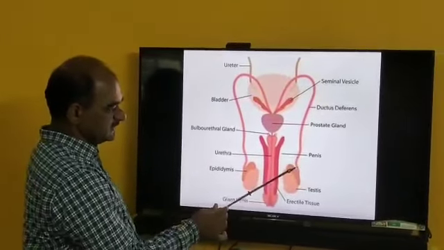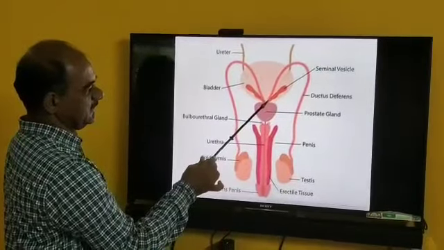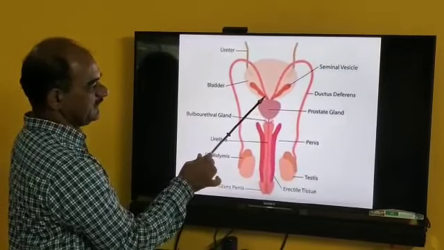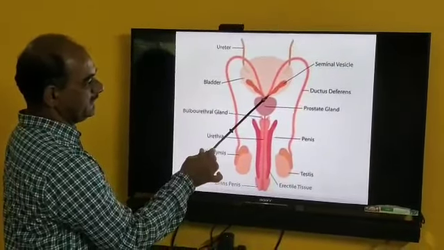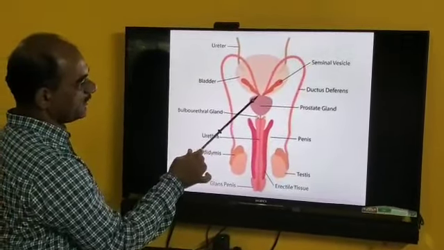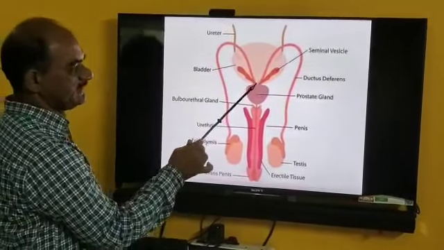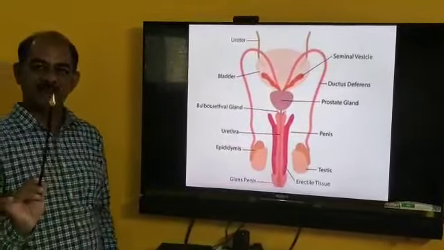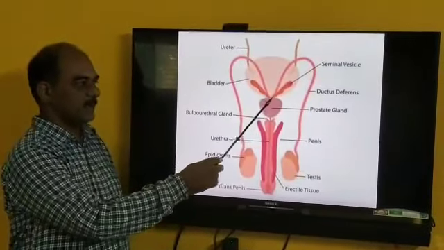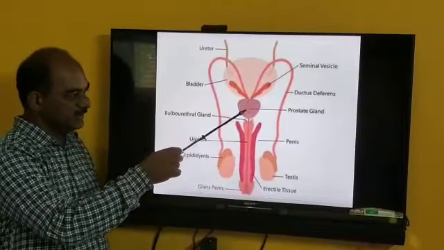The vas deferens carries the sperm and passes it toward the seminal vesicle, where it nourishes the sperm. From the seminal vesicle and vas deferens, they commonly open into the ejaculatory duct, which is 2 cm in length, and it ejaculates the sperm toward the urethra.